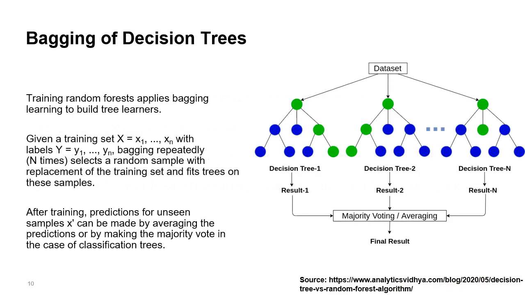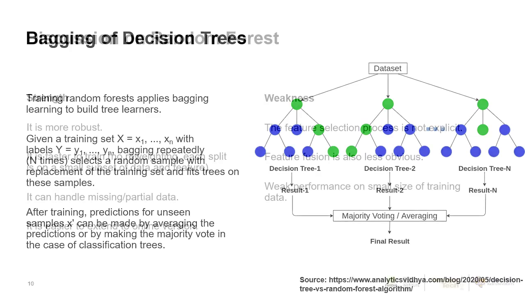We can apply bagging learning to build tree learners. It will repeatedly select a random sample with replacement of the training set and fit trees on these samples to build N decision trees, shown on the right side. After training, predictions for unseen samples X can be made by averaging the predictions or by majority voting in the case of classification trees for the final result.